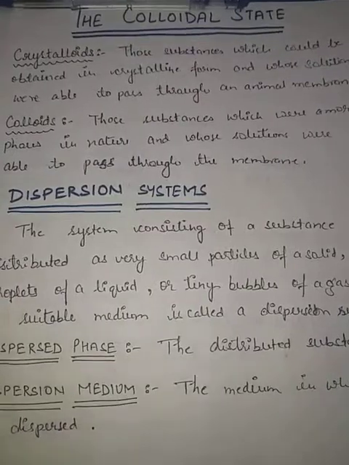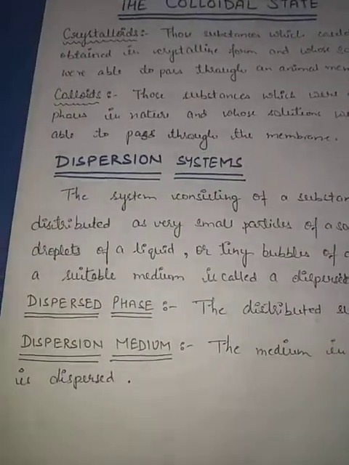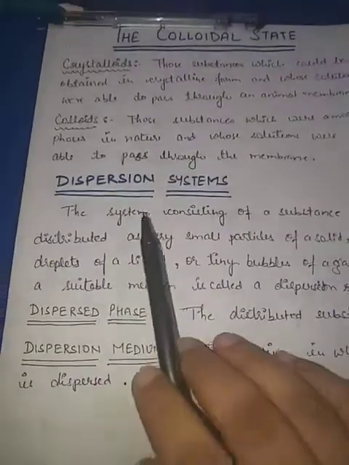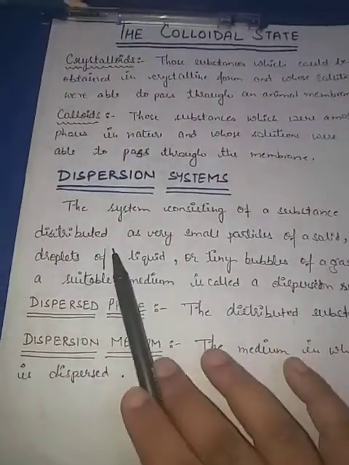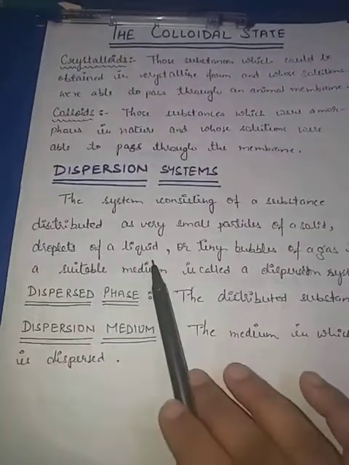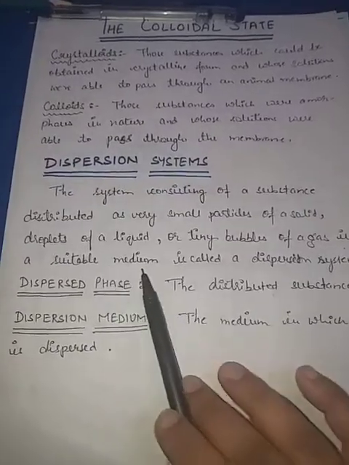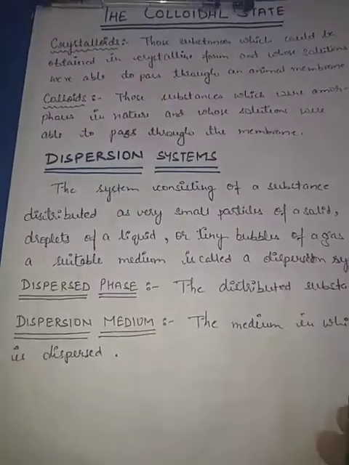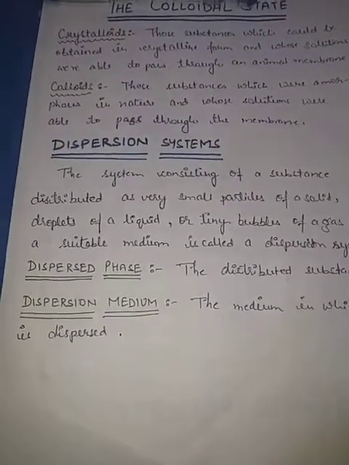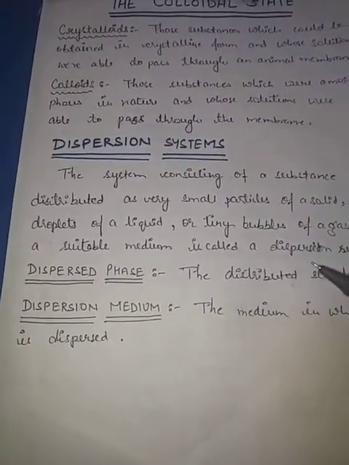Okay, now dispersion system we'll talk about. Dispersion system is a system consisting of the substance distributed as very small particles of a solid, droplets of a liquid, or tiny bubbles of a gas in a suitable medium. Like we have studied about the components of solution earlier, that solution has two components, that is the solute and the solvent.